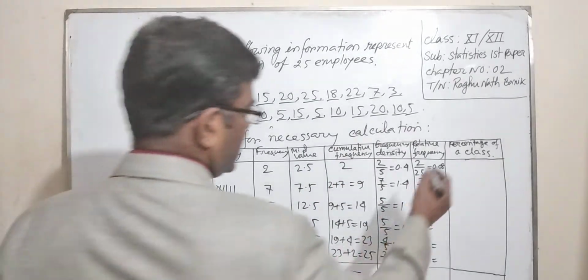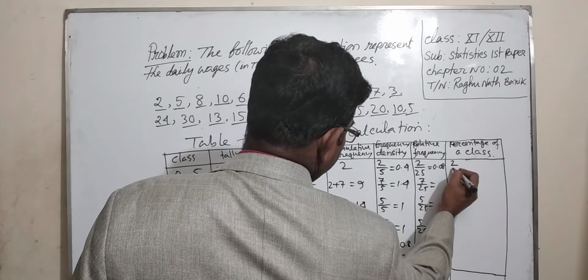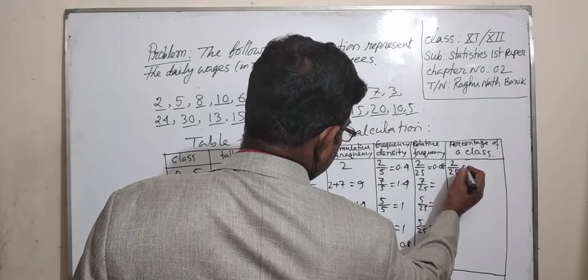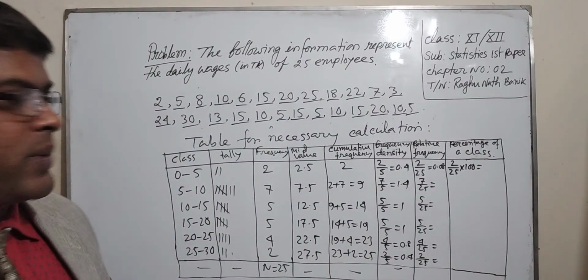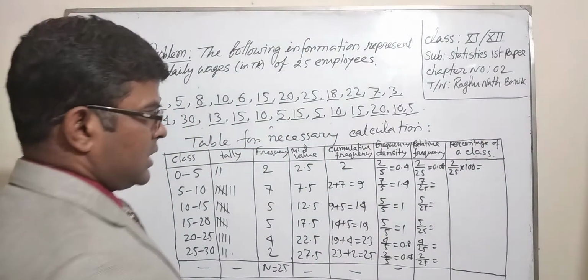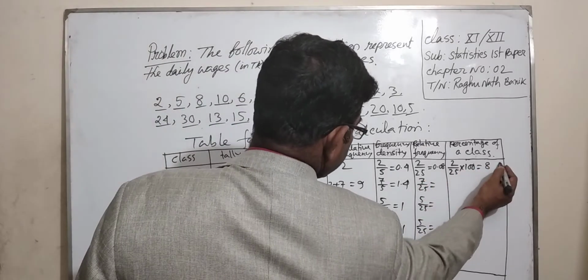That means frequency of a class divided by total frequency, times 100. This is called the percentage of a class. The value is 8%.